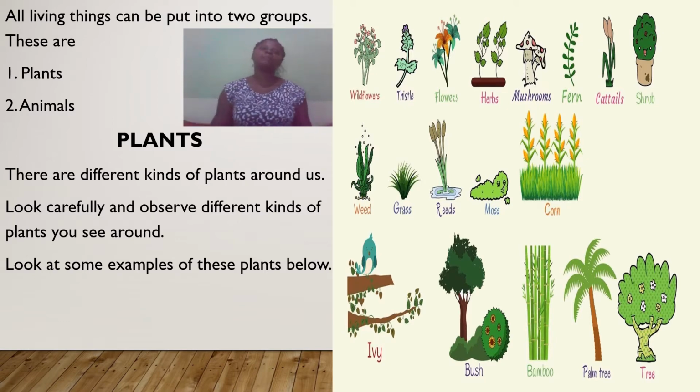You can make mention of a mango plant, pawpaw plant, orange plant, cassava plant. They are all types of plant. They are all examples of what? Plant.